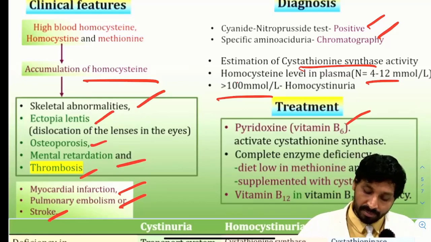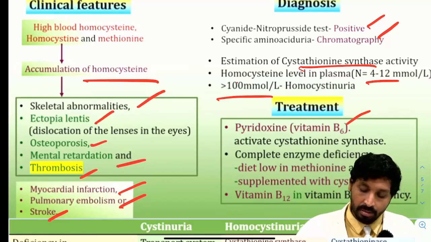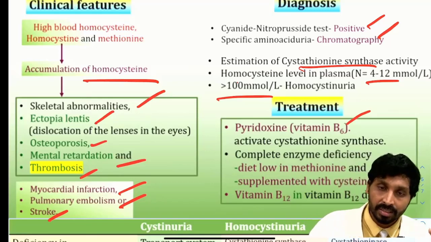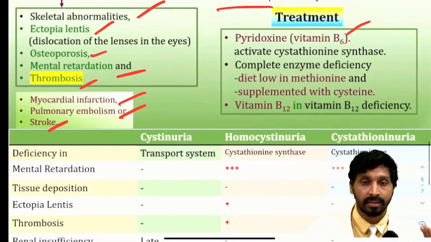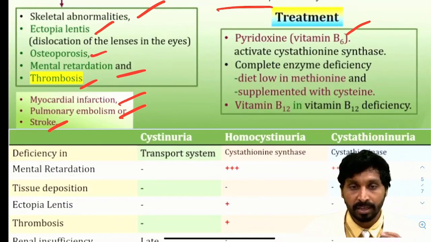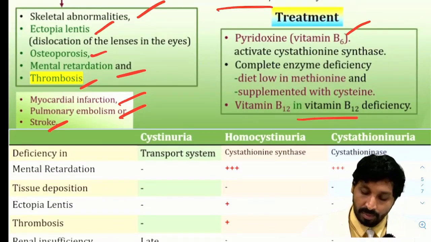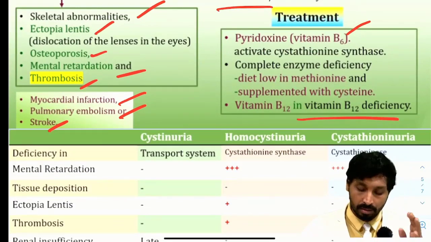And complete enzyme deficiency, in that condition the diet restriction such as methionine supposed to be restricted in the diet and it has to be supplemented with the cysteine. Vitamin B12 in vitamin B12 deficiency. So these are the treatment aspects.